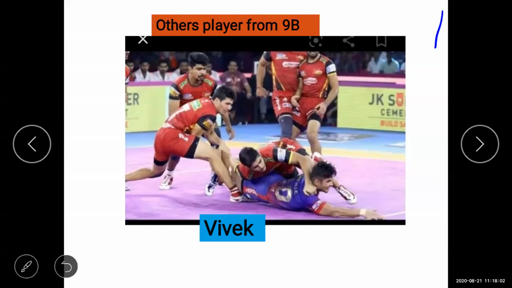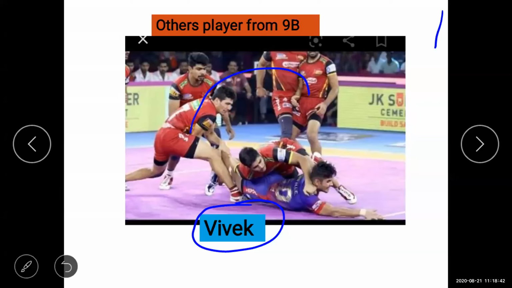Which ground? The 9th B ground, because Vivek is from 9th A. Now he has to enter 9th B's ground. Only the last three players are remaining over here. Now this is the duty of Vivek from 9th A, that he has to defeat them. This is the big responsibility of Vivek, because if he defeats 9th B, that means 9th A will win the match for the first time this year. Now Vivek enters the ground.